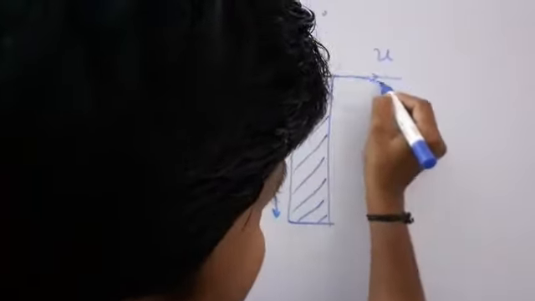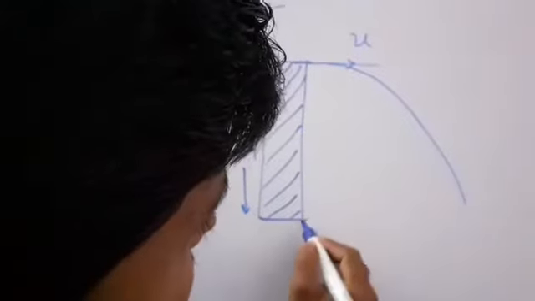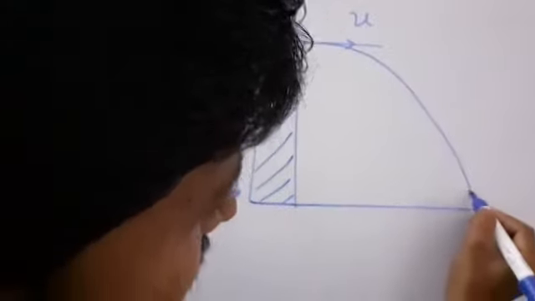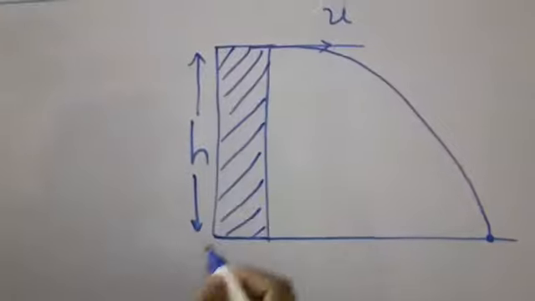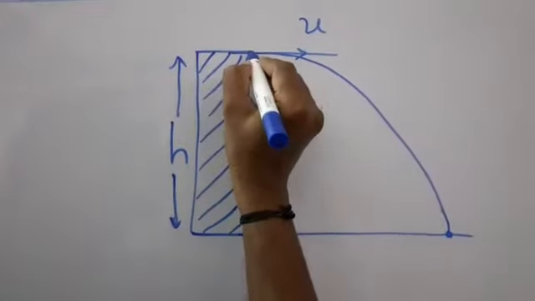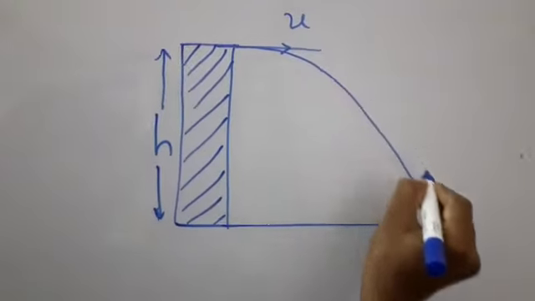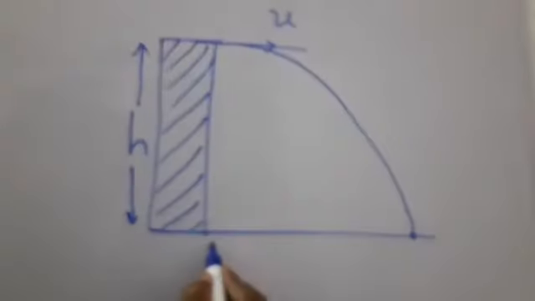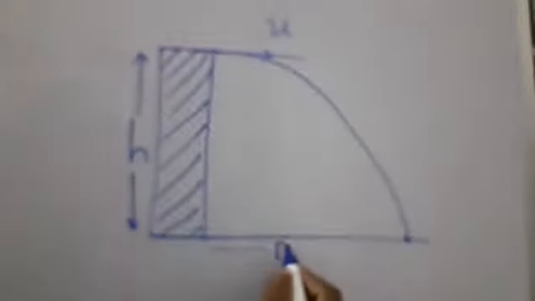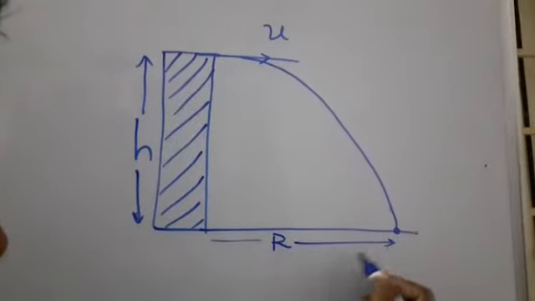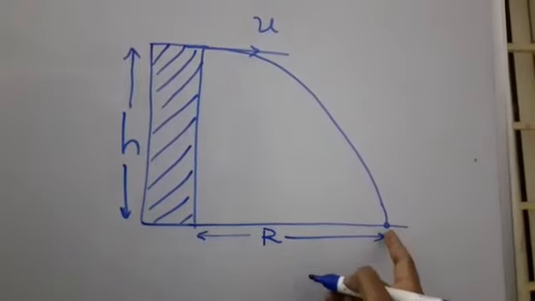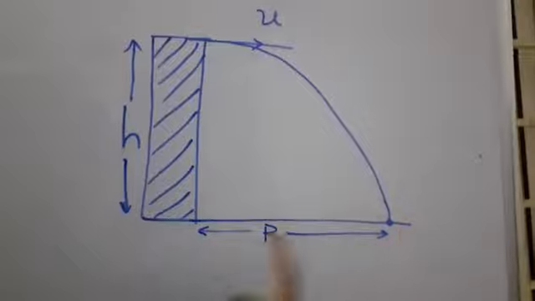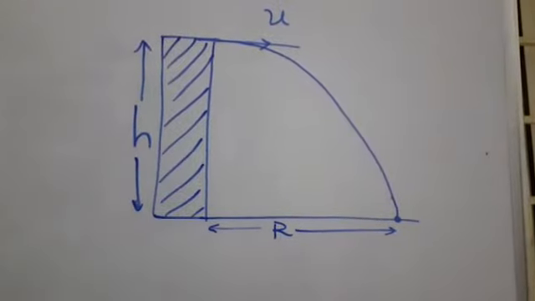The body follows a parabolic path and reaches the ground at a point. The time taken by the body to reach the ground is the time of descent. The maximum displacement covered from the tower to the point of reaching is called the horizontal range.